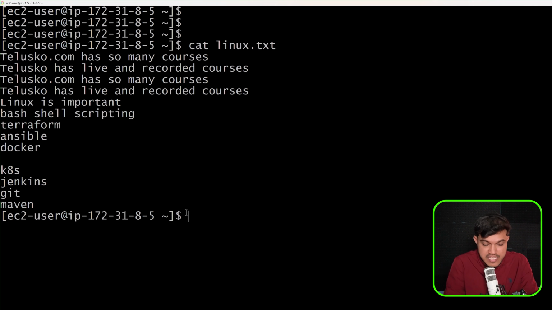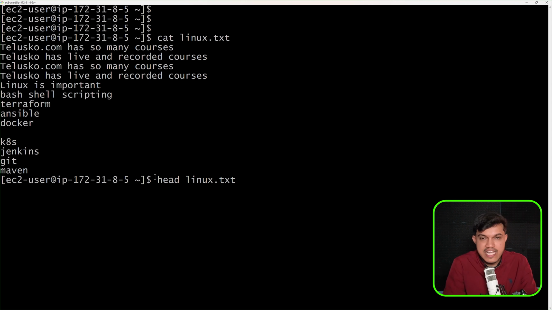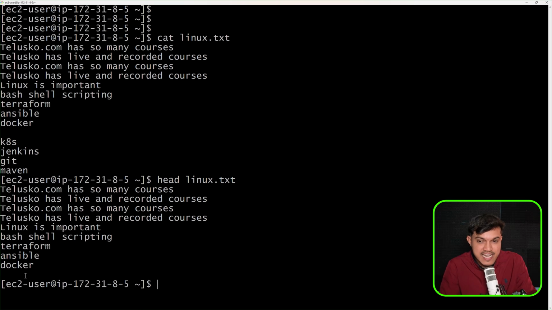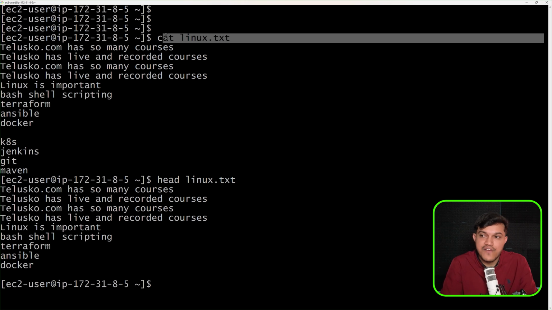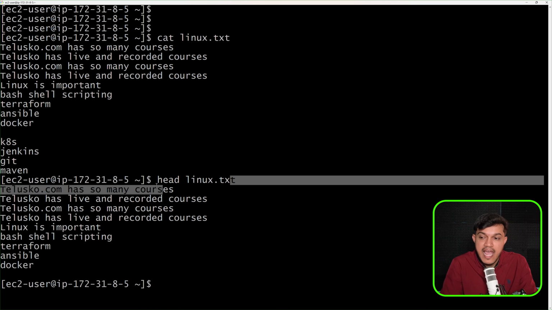Okay, now in place of cat, if I just go with head, I'll say here linux.txt file. It will give you only the top 10 lines, not all. Till here it is giving, not everything. That's the difference between the cat command to display the content of a file and the head command.